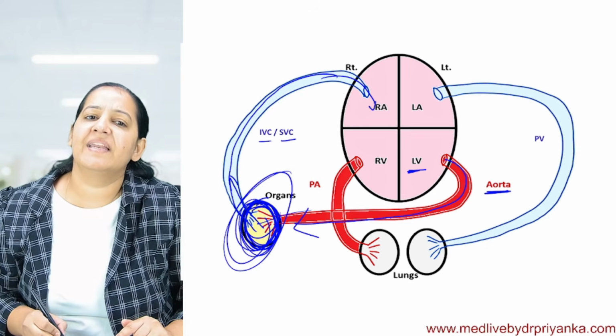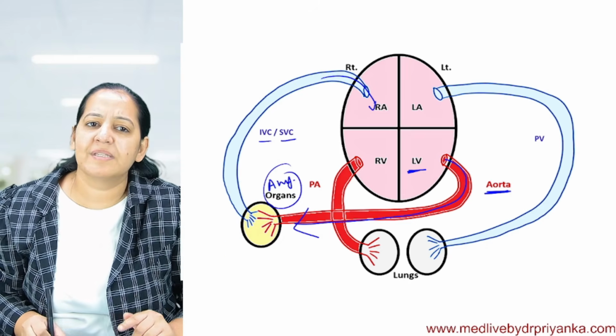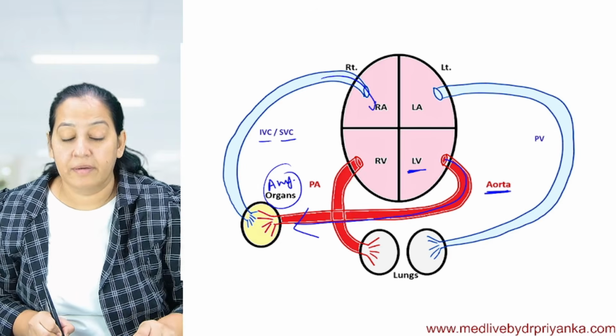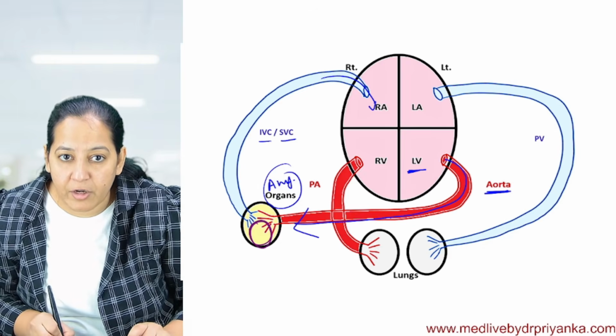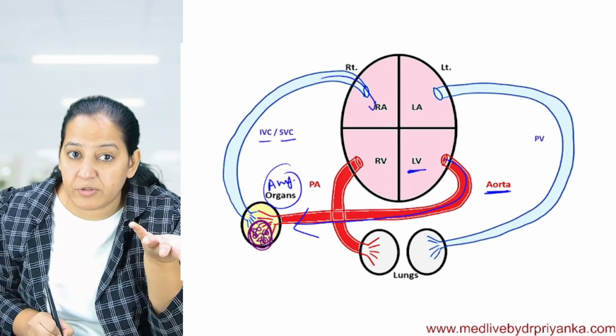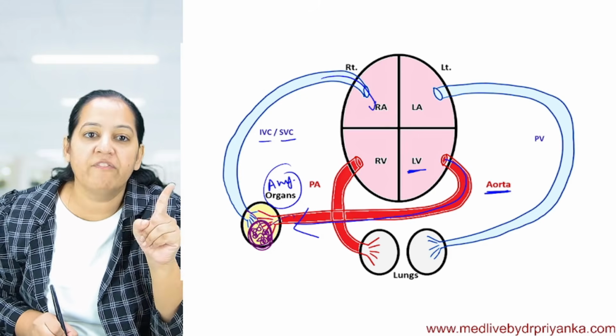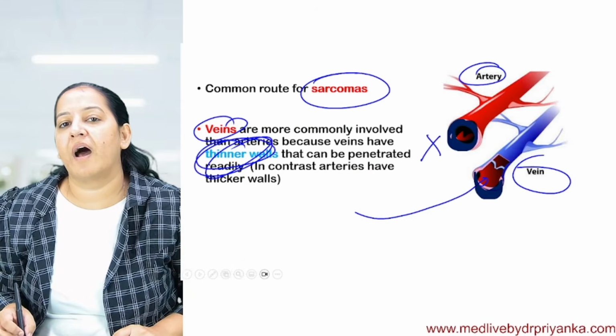Now suppose there is malignancy in any organ. Suppose this is any organ. Let's draw the tumor. This is the tumor in that organ. These are the tumor cells. Now they want to do hematogenous spread. The tumor cells will loosen. After loosening, they will go in artery or vein, you tell me. Just now I taught you.